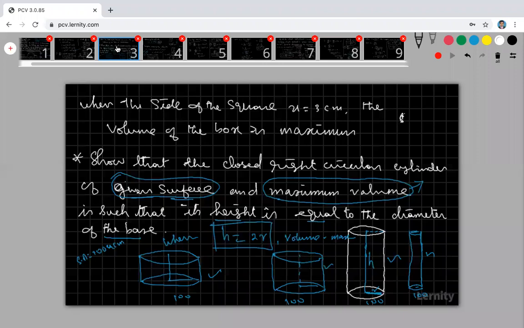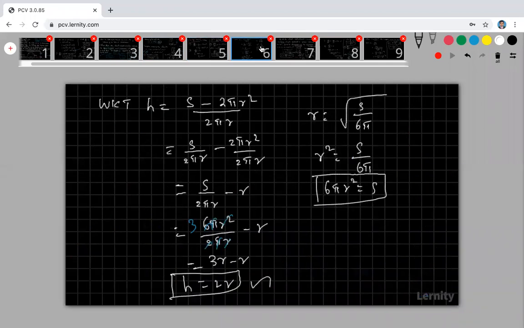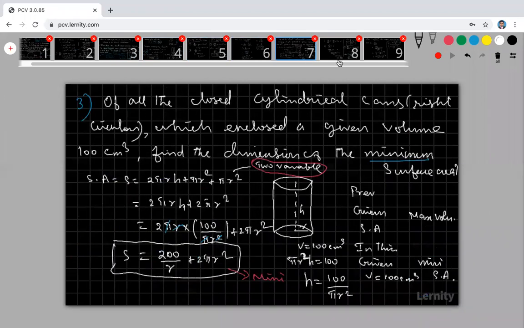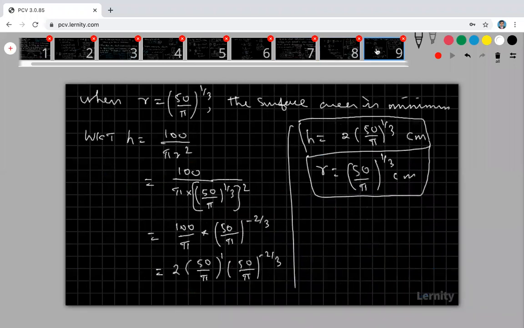Today we discussed only the cylinder. Tomorrow and the day after tomorrow, both days, we will discuss the sphere, cone and these types of problems. And coming Saturday, we have a test in maxima minima, B series. Next week we plan a test on the whole syllabus.